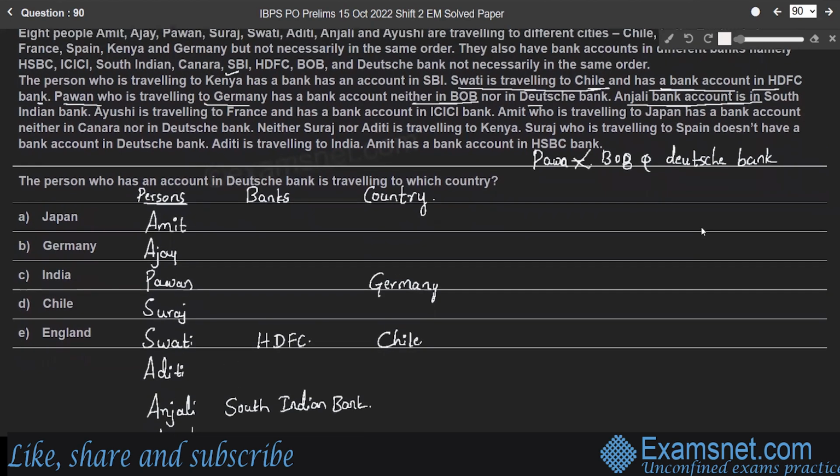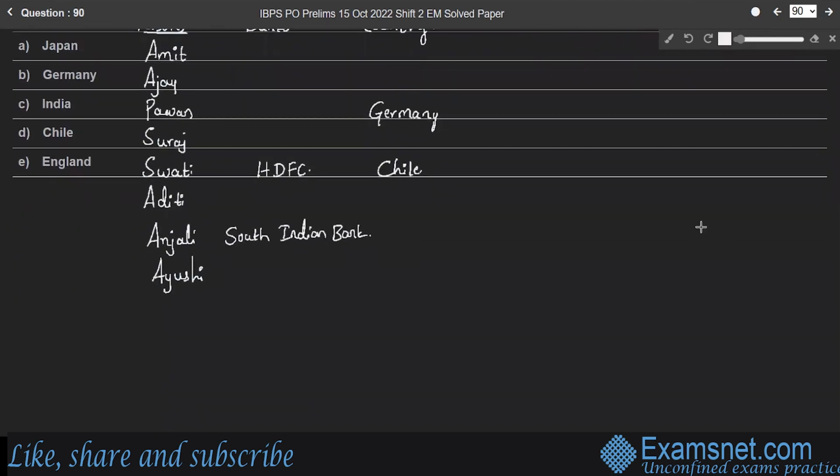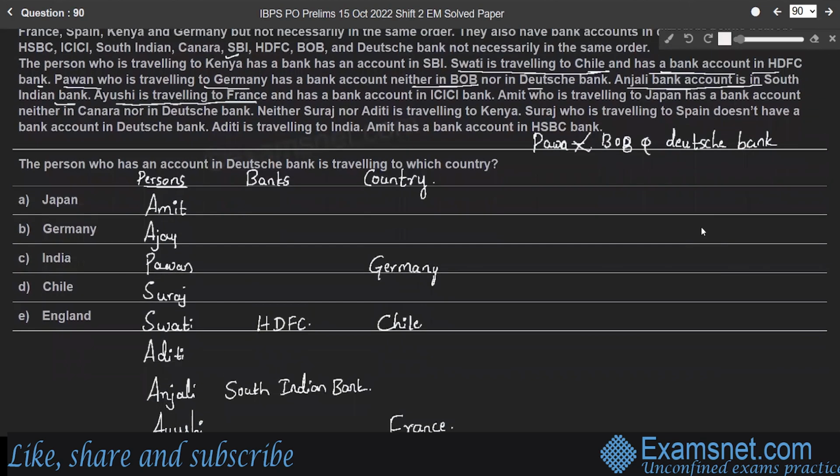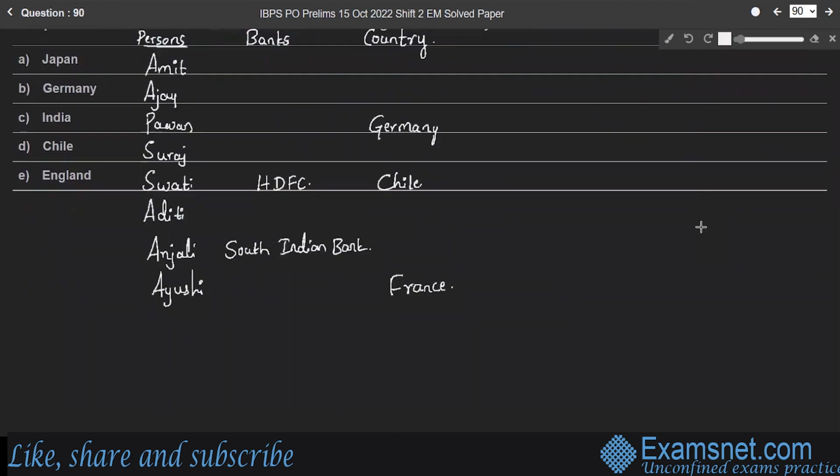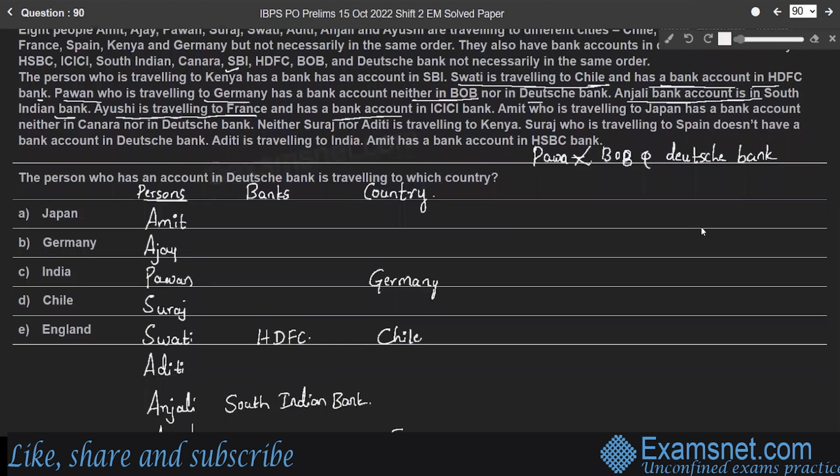And the next point is Ayushi is traveling to France, and has a bank account in ICICI Bank. So Ayushi's bank account is in ICICI, right? And Amit, who is traveling to Japan, has a bank account neither in Canara nor in Deutsche Bank.